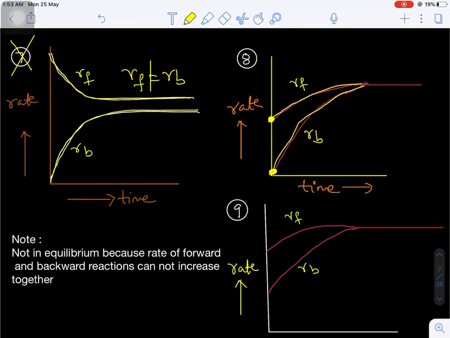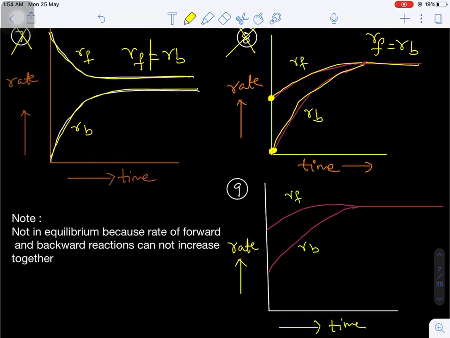This is not possible, because when the rate of forward reaction decreases, the rate of backward reaction has to increase. Both rates continually increase, and after a certain period they become equal. Of course, after a certain time interval both rates are equal, but initially both rates are continuously increasing. Are you getting my point? So this does not correspond to the equilibrium concept.